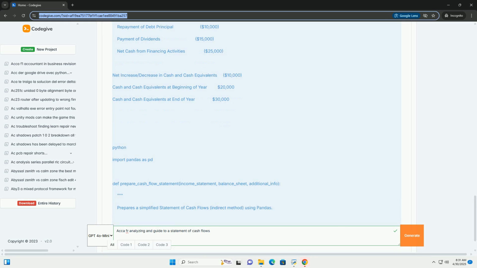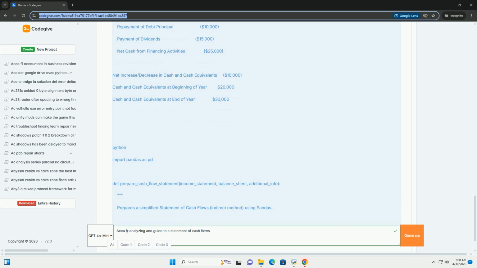It reconciles net income to cash flow from operations. While less transparent, it's more commonly used in practice because the information needed to derive it is readily available from the income statement and balance sheet. 2. Understanding the cash flow categories.